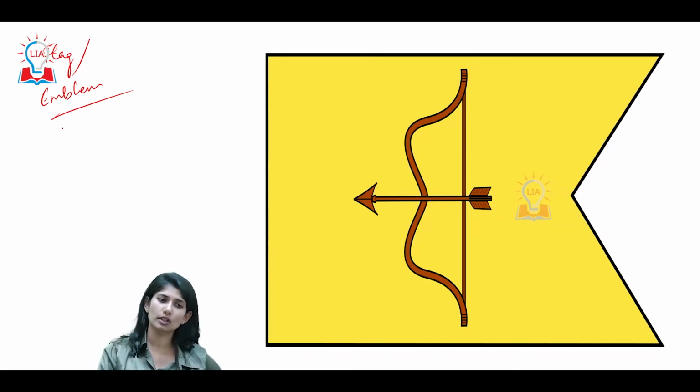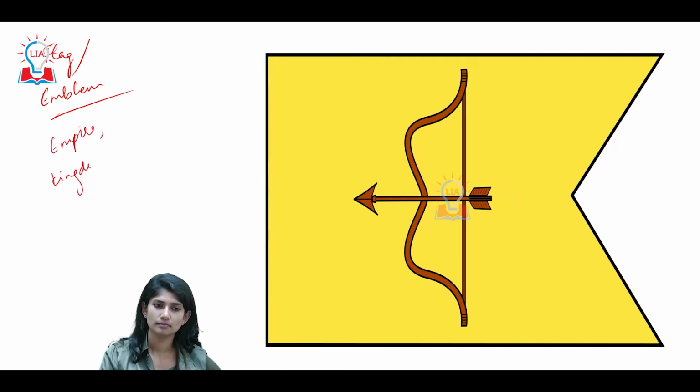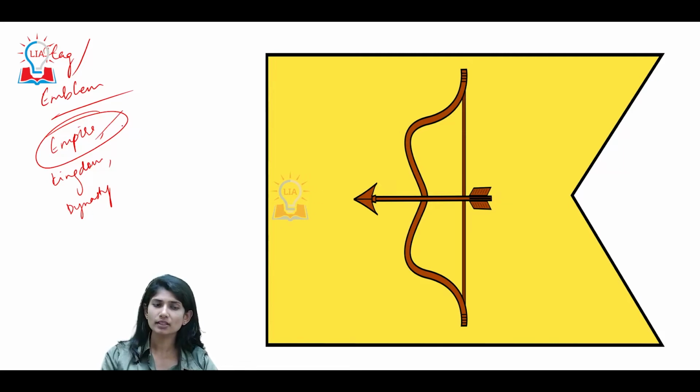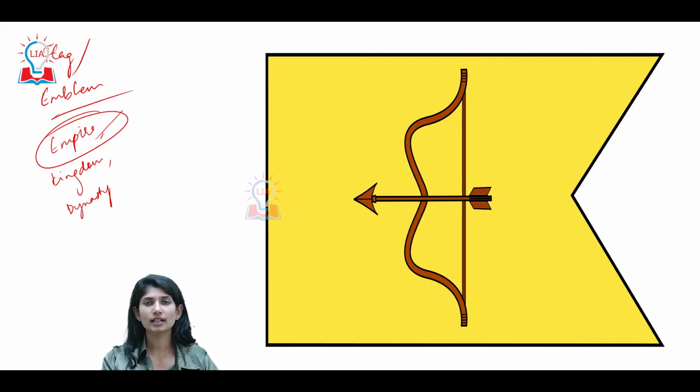See, I used three words: empire, kingdom, dynasty. Cheras cannot be called a full-fledged empire. If I am calling it an empire, it is mostly because of their culture, assimilation, regional domination, and its link with trade.